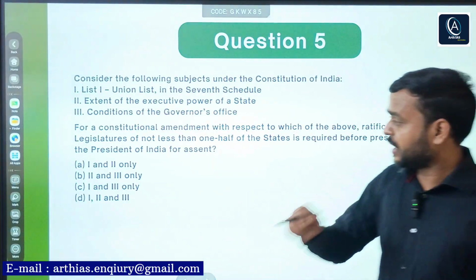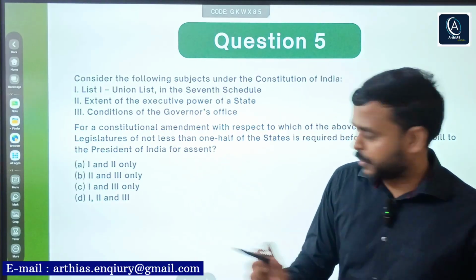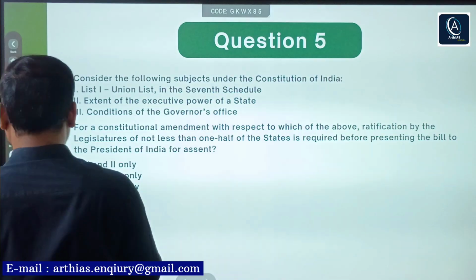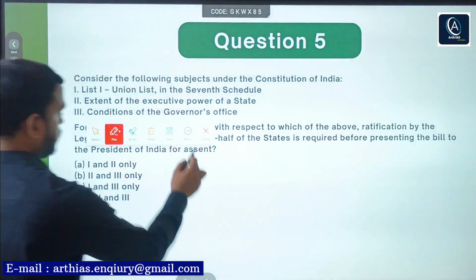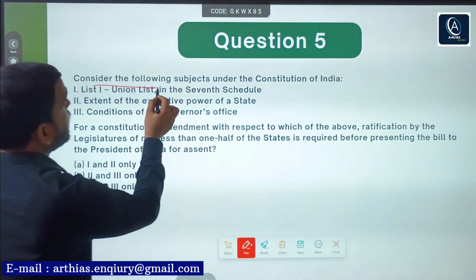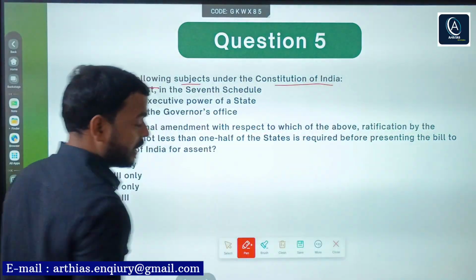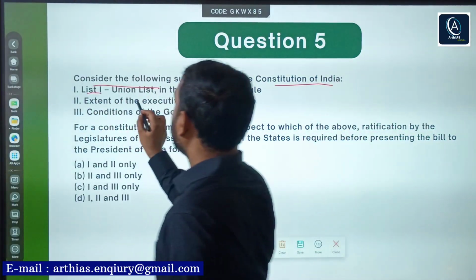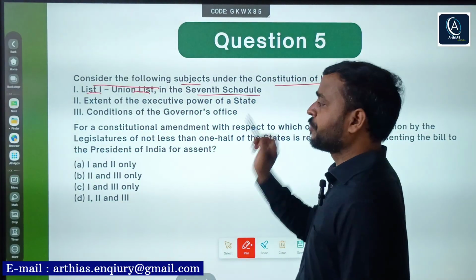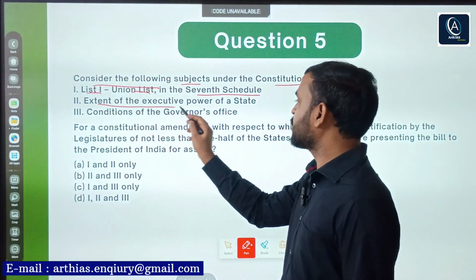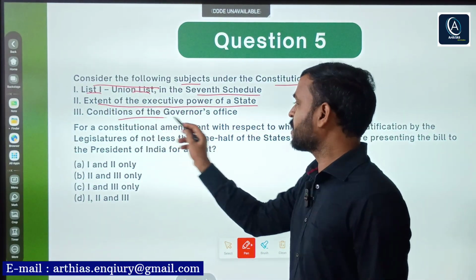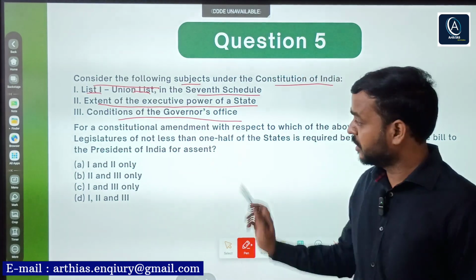Now, next. This is related with amendment of the constitution. It simply says, consider the following subjects under the Constitution of India. List 1, Union list in the 7th schedule, extent of the executive power of state, condition of governor's office. Right?